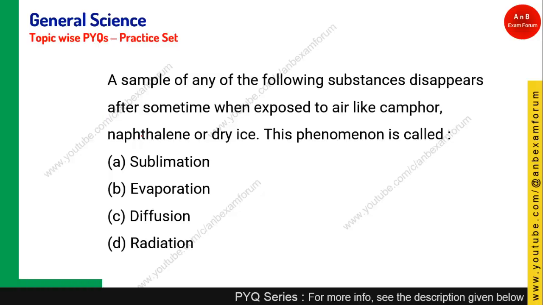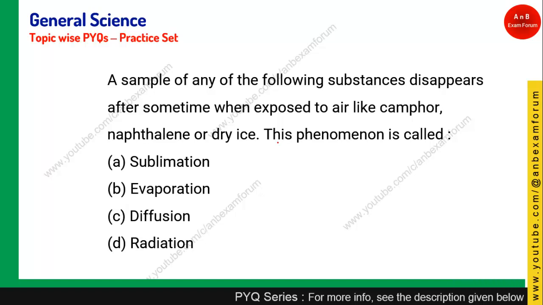Let's see the next question. A sample of any of the following substances, like camphor, naphthalene or dry ice, disappeared after some time when exposed to air. This phenomenon is called what? In this particular chapter, first you should be very thorough about the characteristics of matter, and next about the different states.